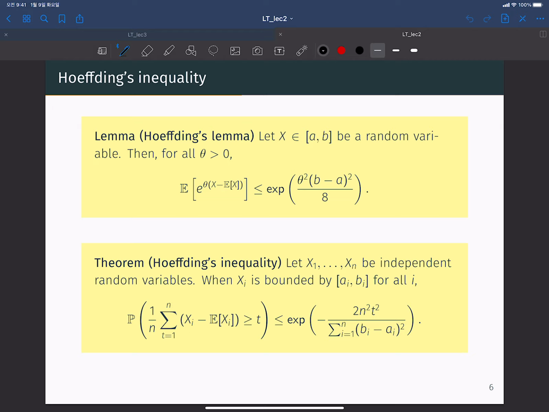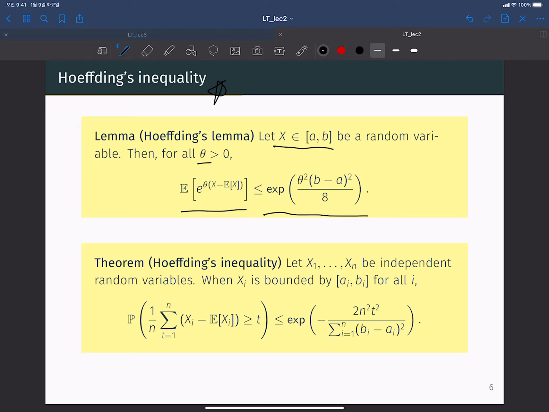The next concentration inequality is Hoeffding's inequality. This is very important. The Hoeffding's inequality proof is based on Hoeffding's lemma. When we have a bounded random variable, so the range of random variable X is from a to b, then for all positive theta, the MGF value is bounded by exponential of theta squared times (b minus a) squared over 8. So this is Hoeffding's lemma.